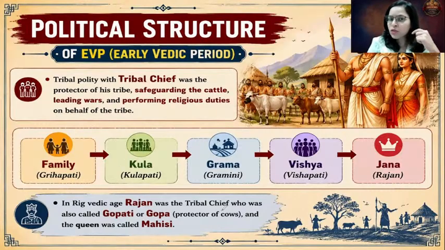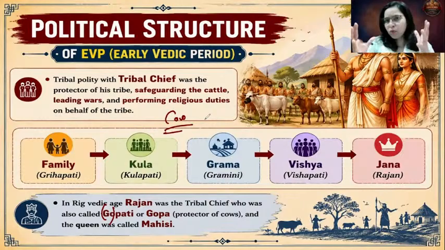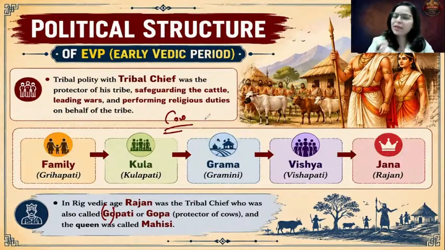Now, Rajan was also attributed by other names. For example, he was called Gopati. He was called Gopa. Now, what is this Gopati or Gopa? These words come from Go. Go means cow. So, for Aryans, the wealth was cow. Okay, so for Aryans, the cattle, the cow, was their main wealth. The person who had the maximum number of cattle was considered to be the most wealthy one.